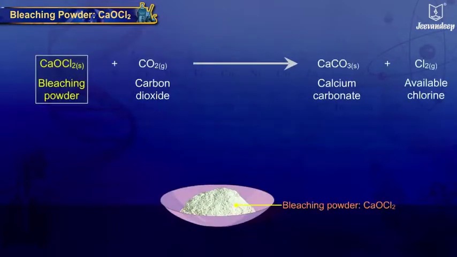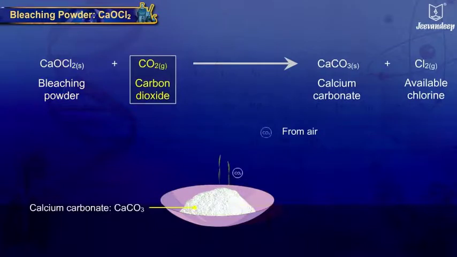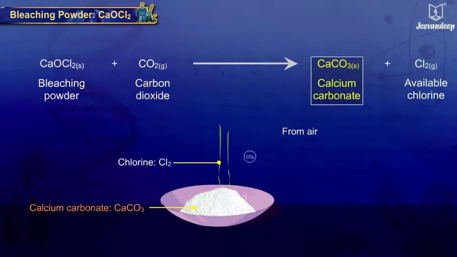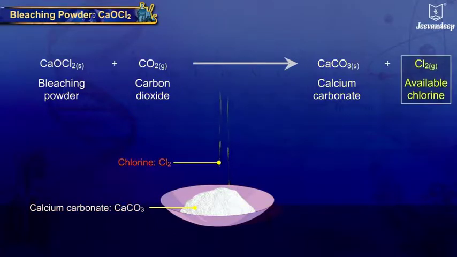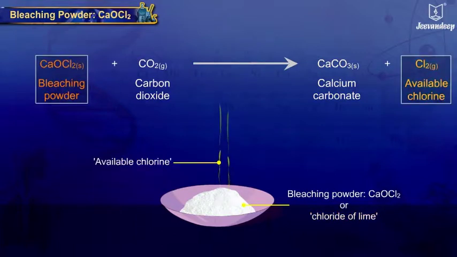Bleaching powder, when exposed to air, reacts with carbon dioxide from the atmosphere to produce calcium carbonate and chlorine. Bleaching powder, also known as chloride of lime, generates chlorine called available chlorine.